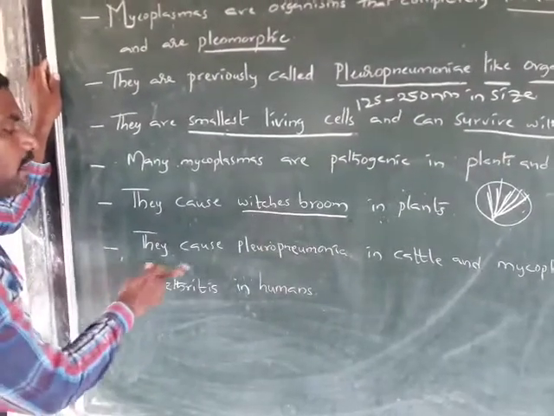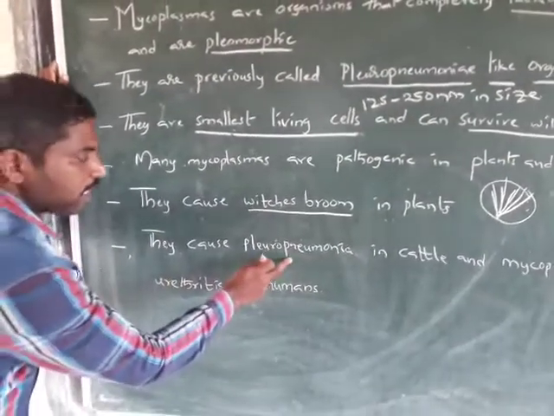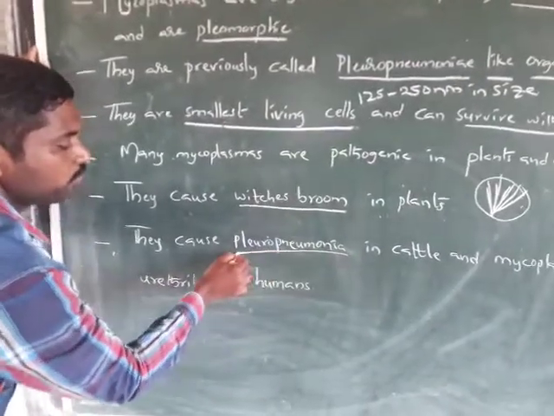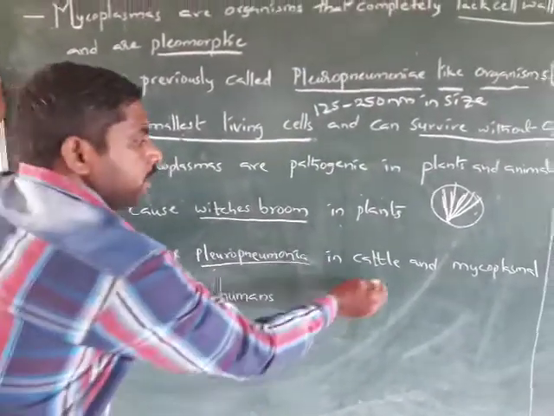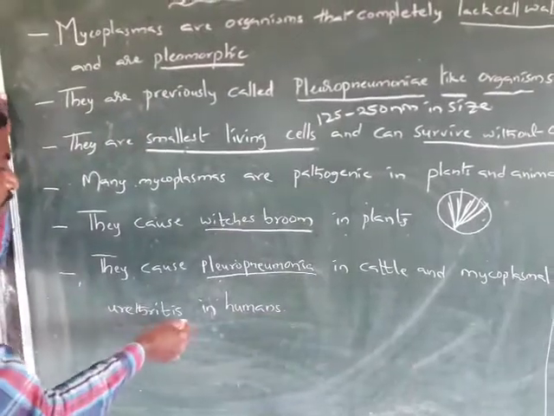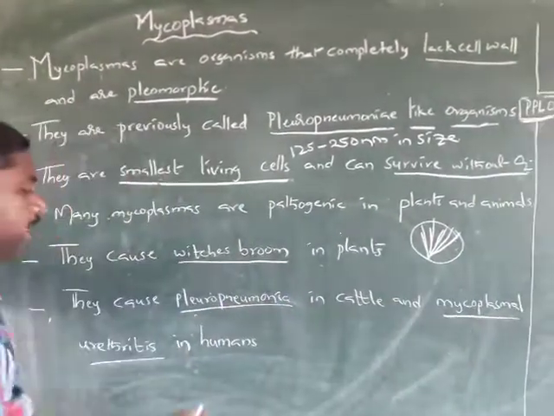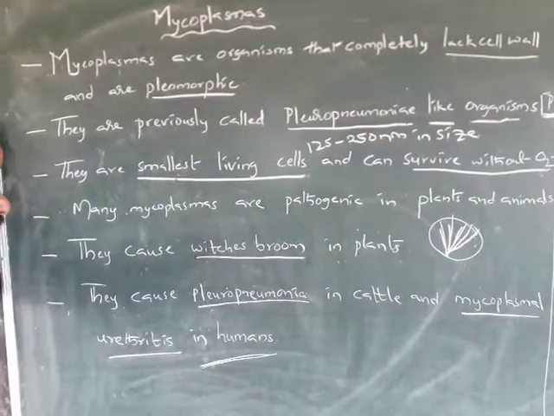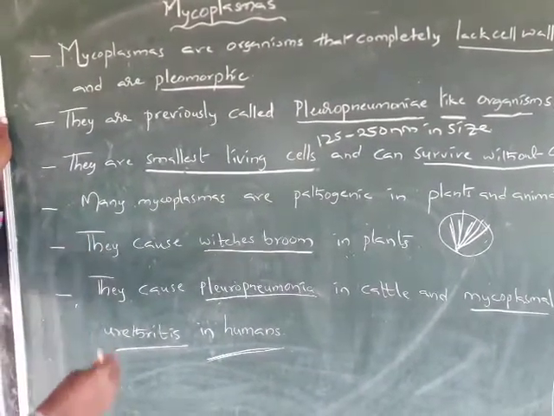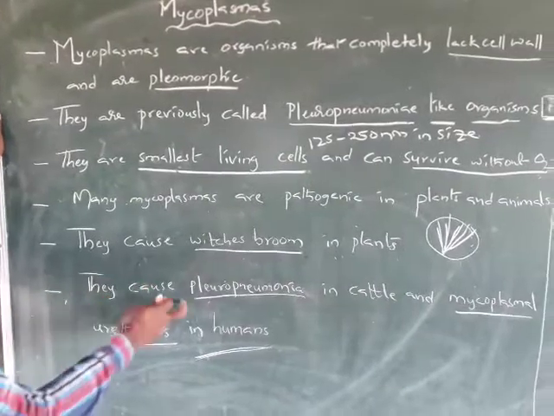The second point: they cause pleuropneumonia in cattle and mycoplasmal urethritis in human beings. These cause diseases not only in plants but also in animals.